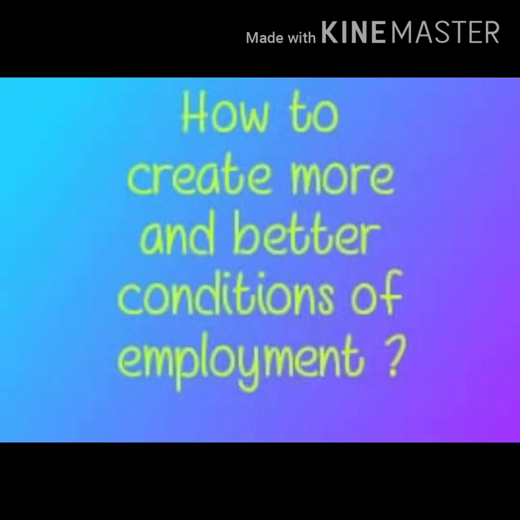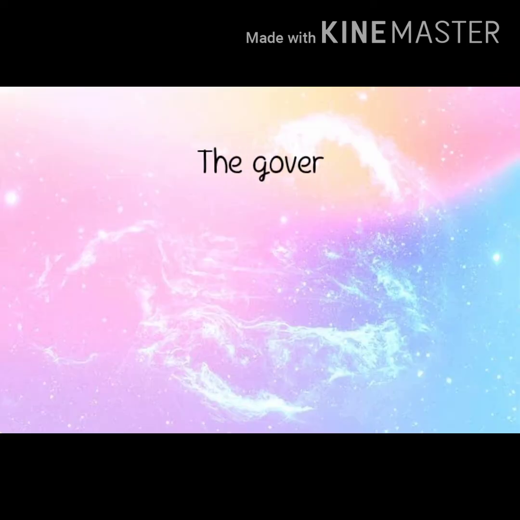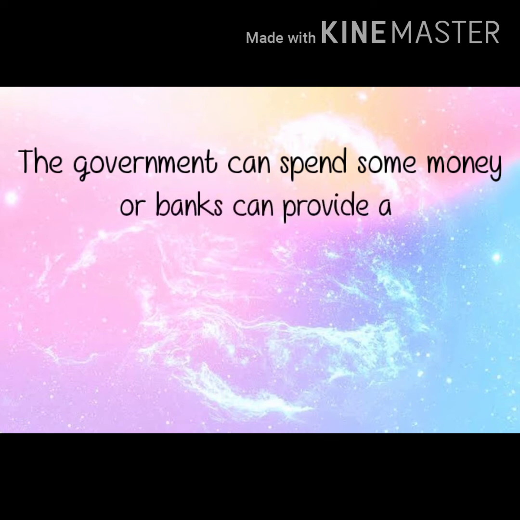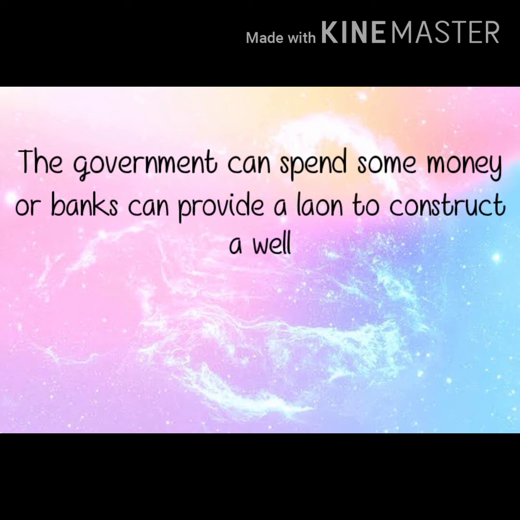Next topic, how to create more and better conditions of employment. Take the case of Gayatri with her 2-hectare plot of unirrigated land. The government can spend some money or a bank can provide a loan to construct a well for her family to irrigate the land. Gayatri will be able to irrigate her land and take a second crop, wheat, during the Rabi season. So two more members of Gayatri's family can be employed in her own field.